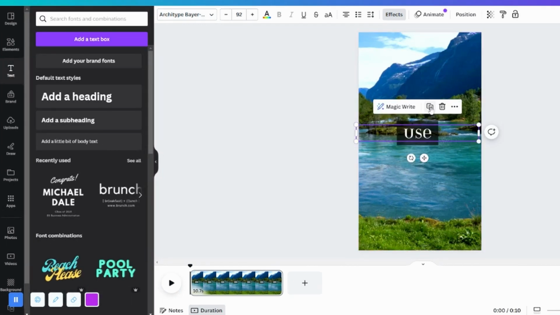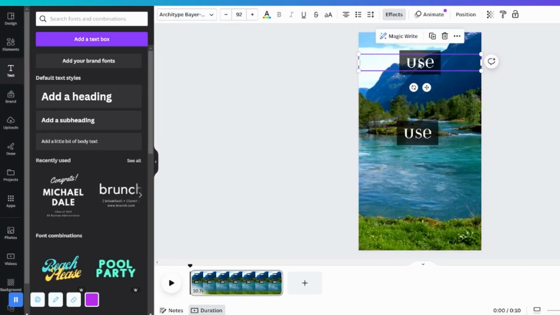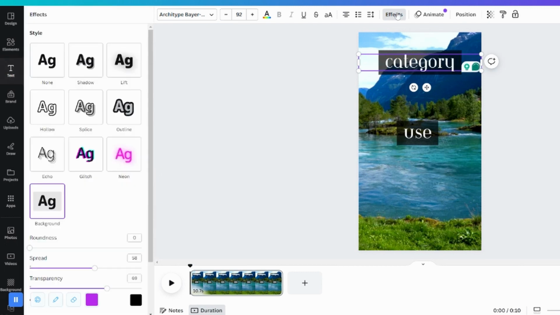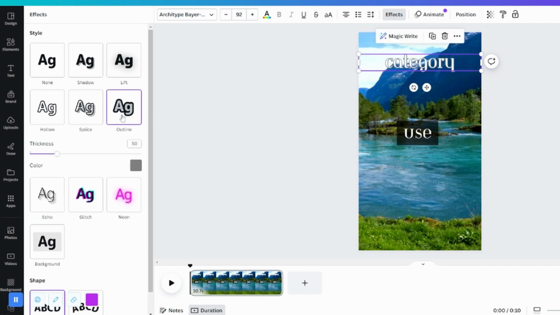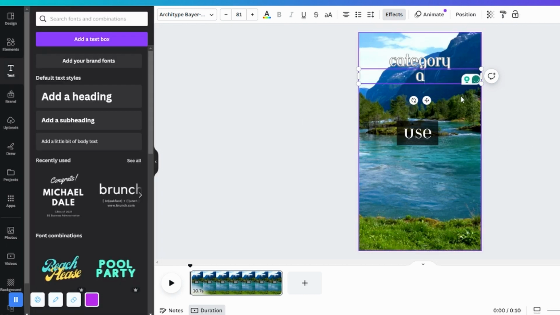Next, I'm gonna duplicate my headline, move it up, and then change the name to category. And then I'm gonna change the styling just a bit. I'm gonna go back to effects and remove the background but add an outline. Now I want the outline to be black with a little bit more thickness. Next, I'm gonna make the font a little smaller. And then I'm gonna duplicate that text field and write the word affirmation.